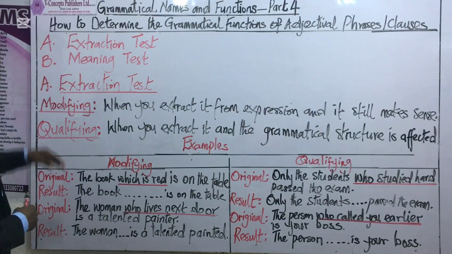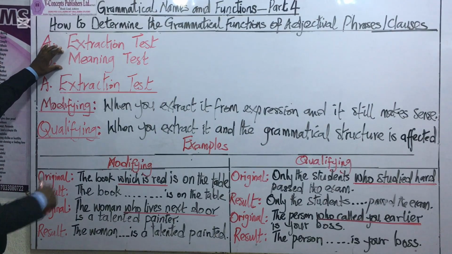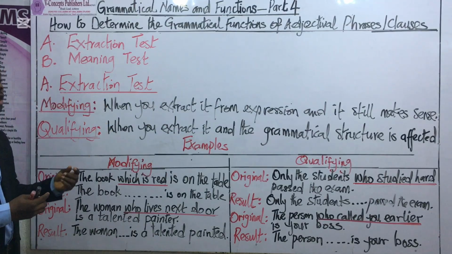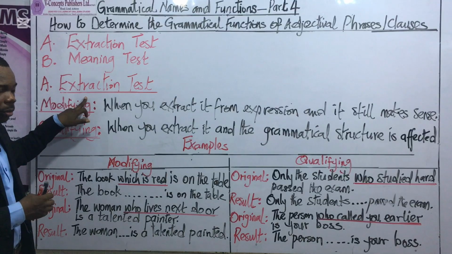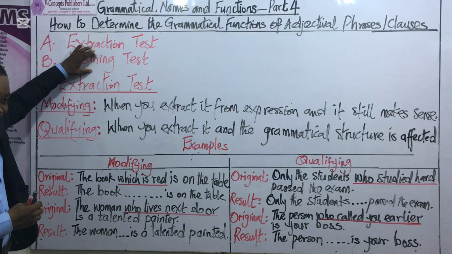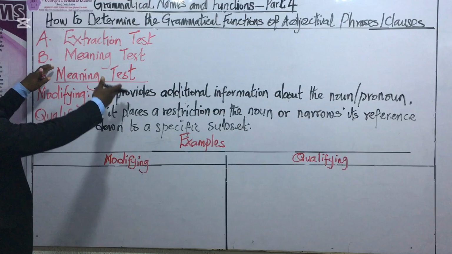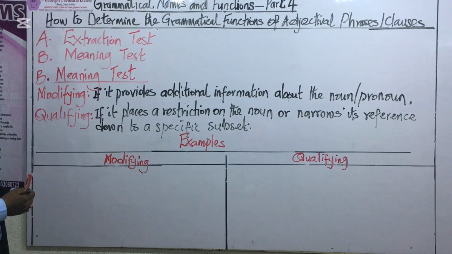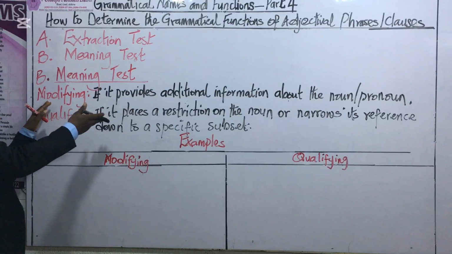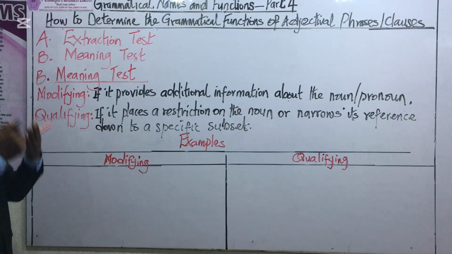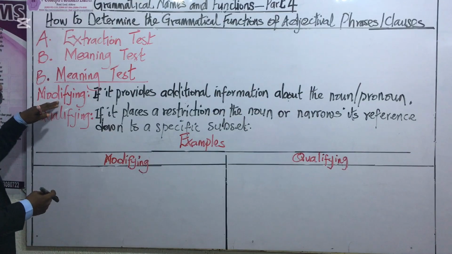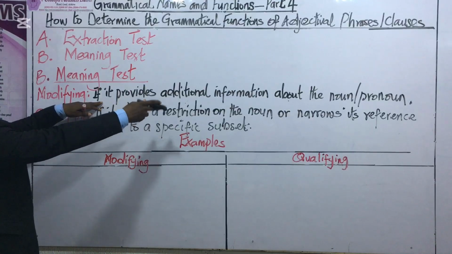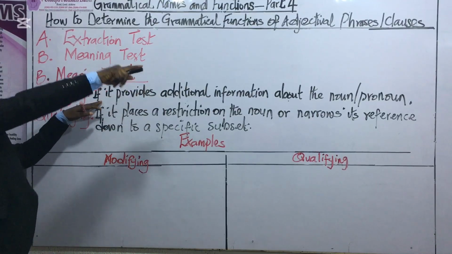Before we go, let's try out the second method, which is the meaning test. If you have difficulties with this first method, you are definitely going to get it through with the meaning test. Now, here we go with the second test, which is the meaning test. How does this test work? Number one, the modifying function. Now, the adjectival phrase or clause is modifying the noun or pronoun in a sentence if it provides additional information about that noun or the pronoun.